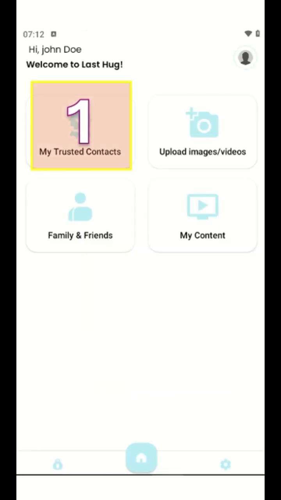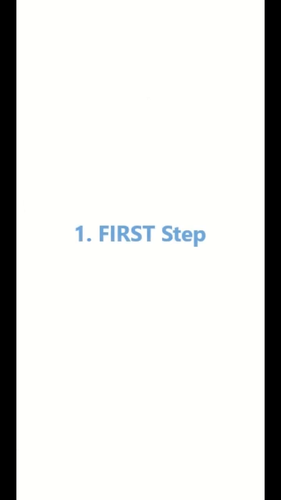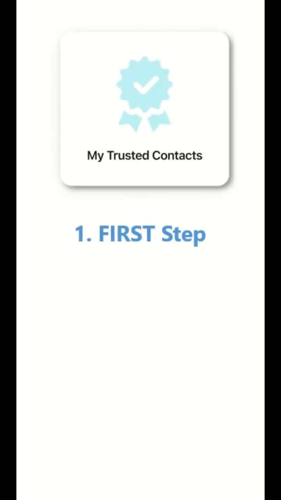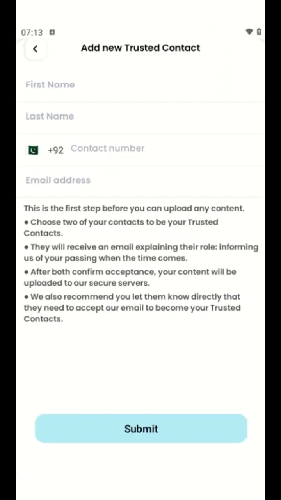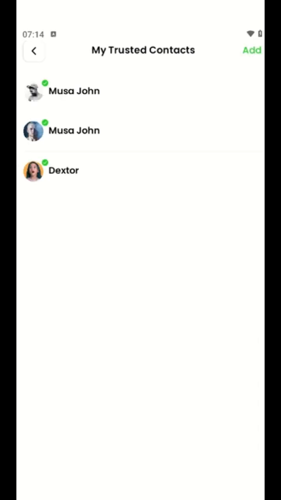First step. My trusted contacts. Before uploading any content, you need to nominate at least 2 trusted contacts. They will receive an email from us with this request, and only after their acceptance, you can start uploading any content. This is important because they will be the ones responsible to let us know when your departure happens, by submitting an official proof. You can select your trusted contacts from your phone contacts list or by typing their details.